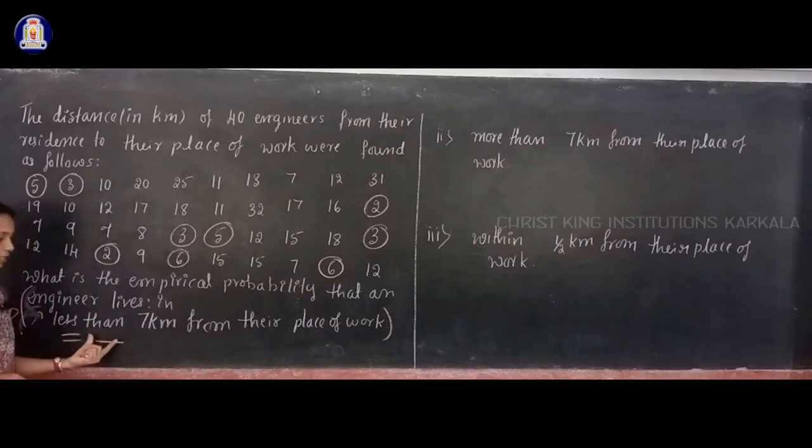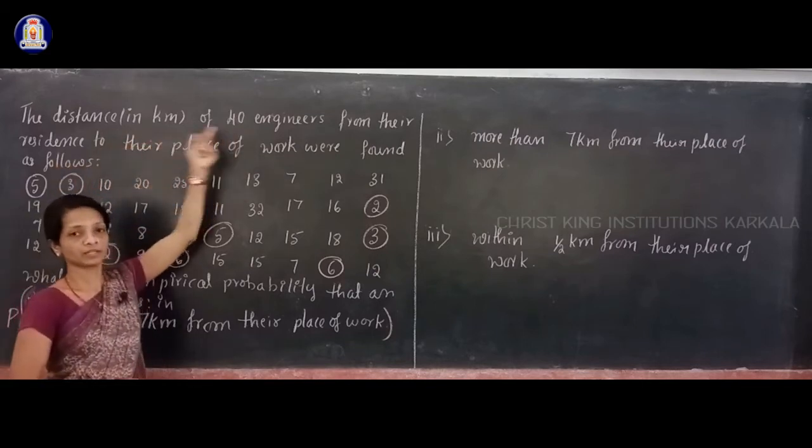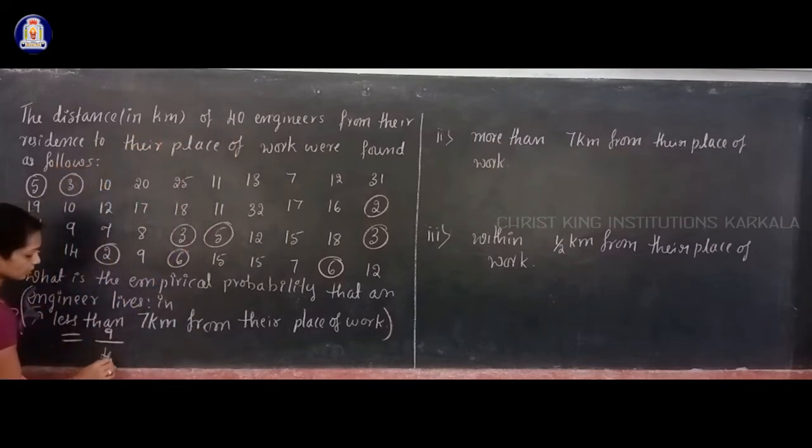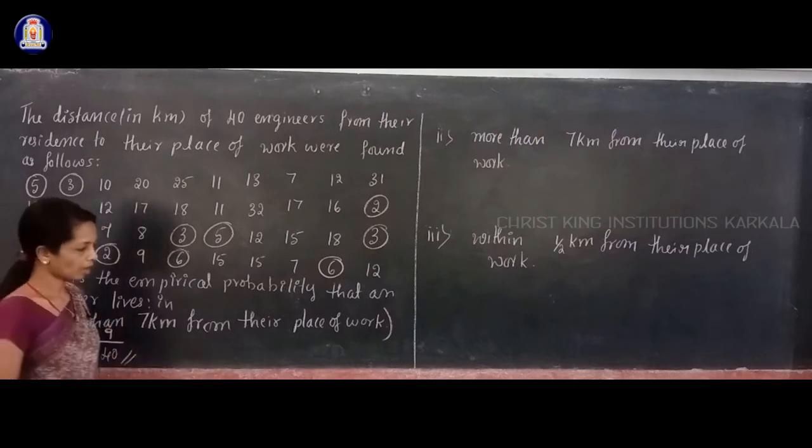So in the numerator you have to write the number of engineers who come from a place which is less than 7 kilometers from their place of work. There are 9 engineers. Okay, 9 engineers, and in the denominator, the total number of trials, means here the total number of engineers. In total how many engineers are you given? Total 40 engineers. Okay, so 9 by 40, that is the empirical probability that an engineer lives less than 7 kilometers from their place of work.